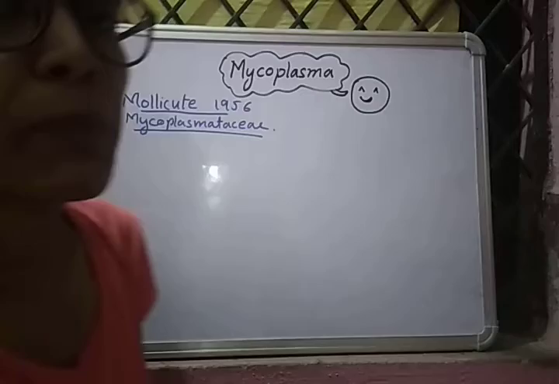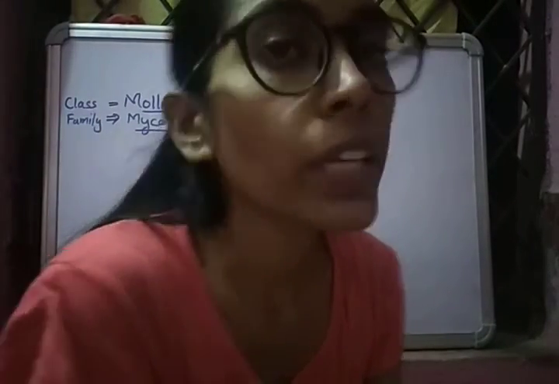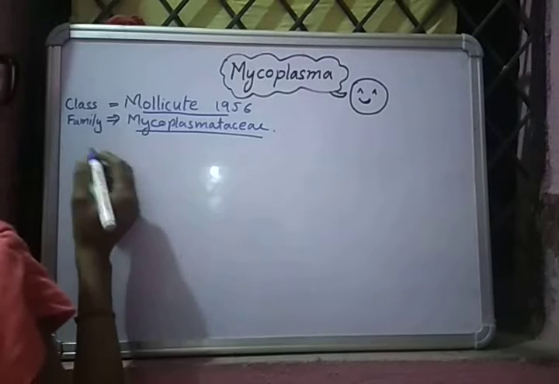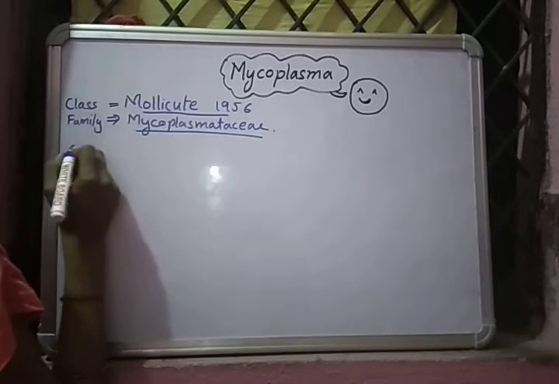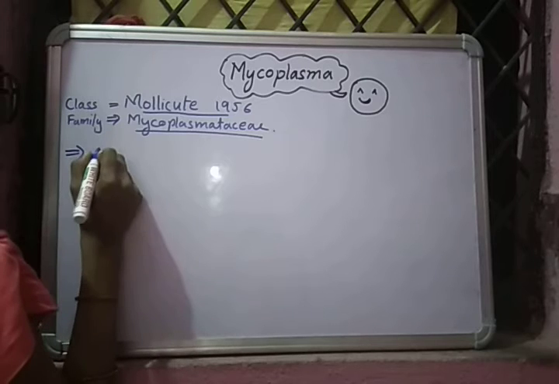So the first member of mycoplasma is called PPLO, which was discovered in 1898. So what is the first point?